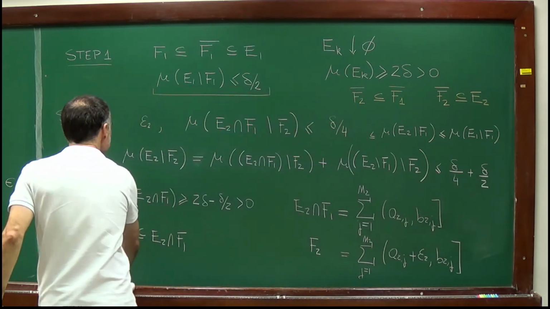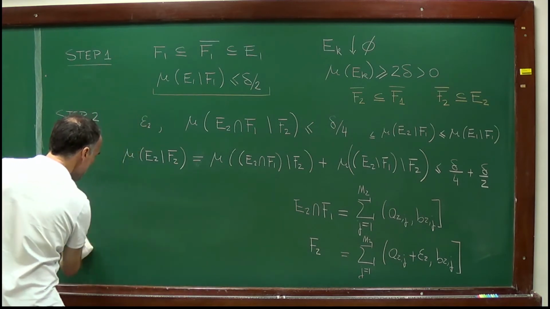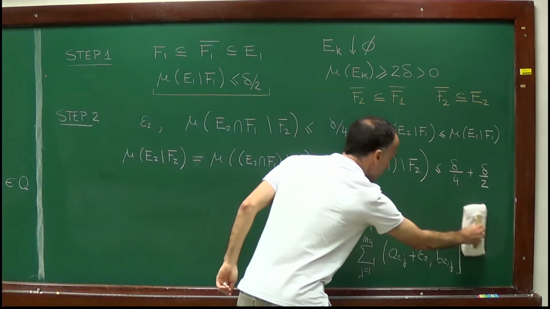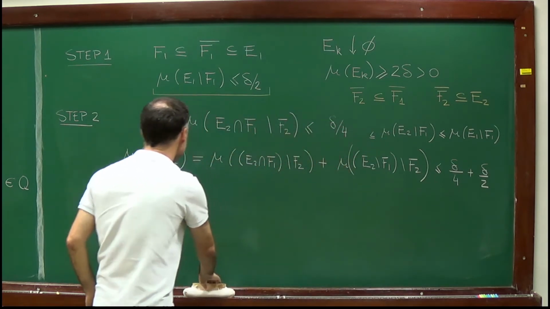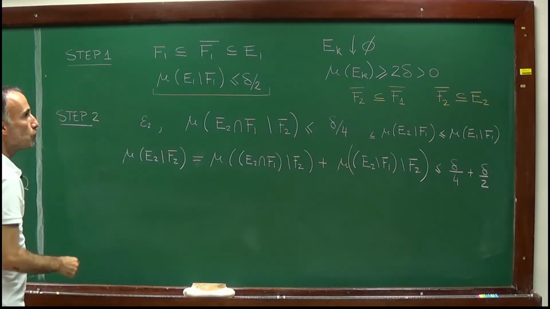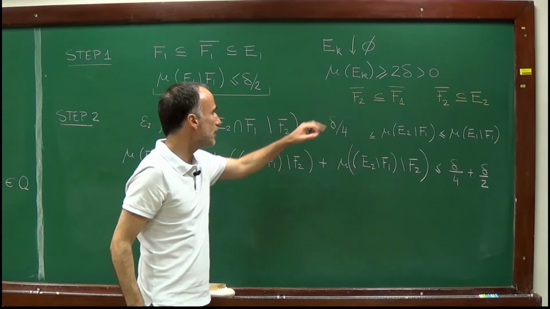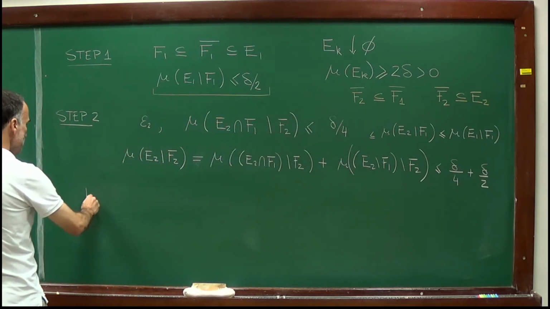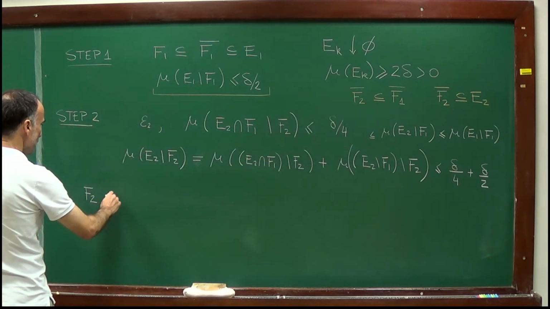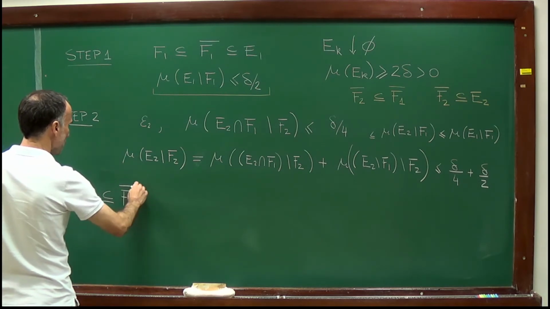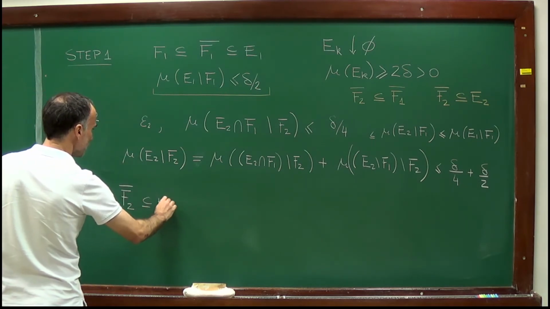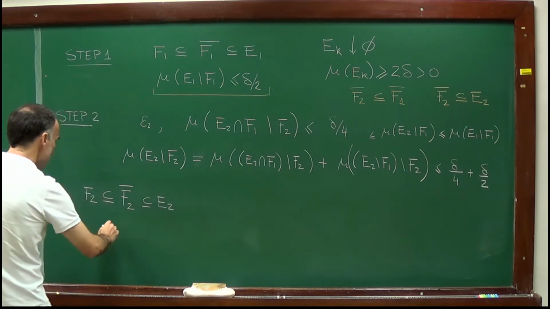So let me summarize what we did in this second step. In step 2, we constructed a set F2 such that F2 is contained in F2 bar, which is contained in E2.